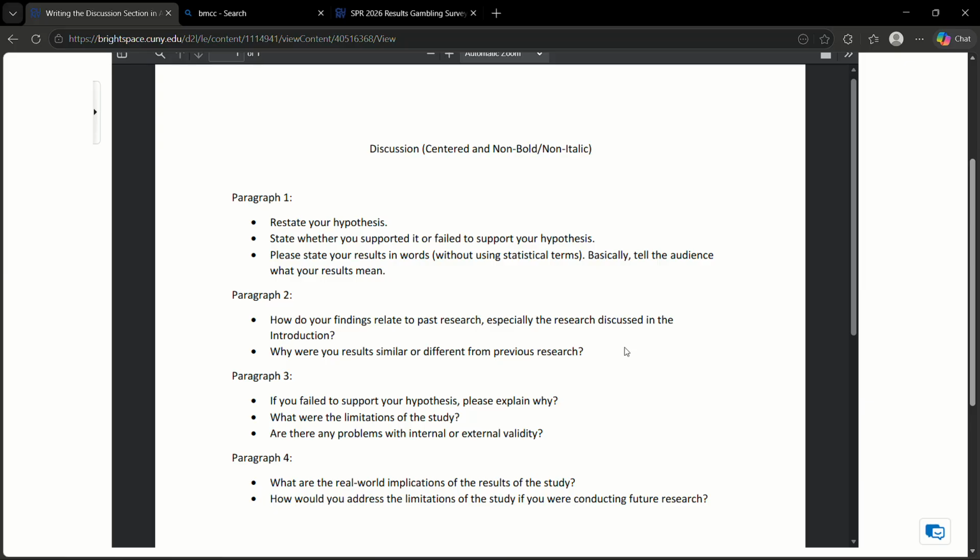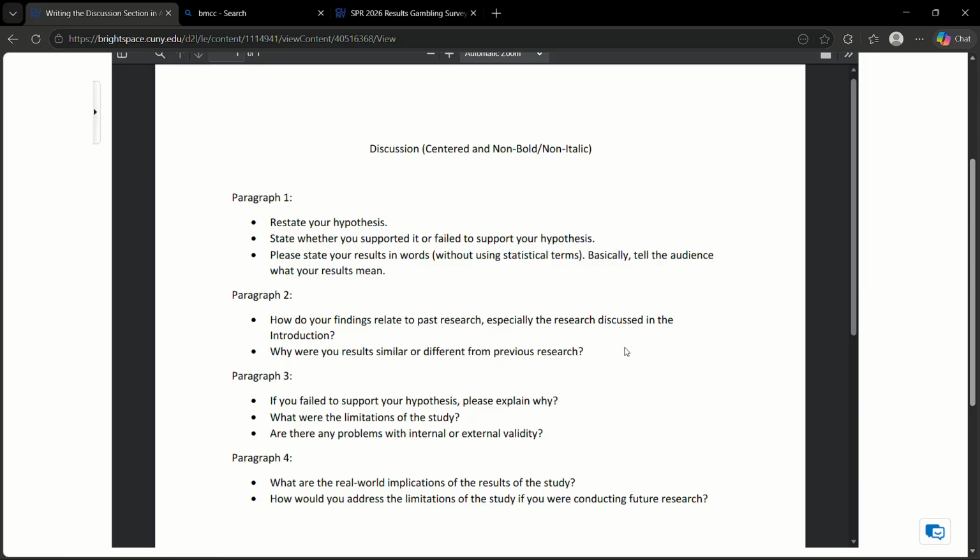In paragraph 1, you're going to restate your hypotheses. So there are 5 hypotheses. You're going to restate them and tell the audience whether you support or fail to support each of those hypotheses. So if you look at our results, we supported a couple hypotheses and we failed to support a couple hypotheses. So you're going to go through hypothesis 1, restate it, and tell the audience whether you supported it or not.